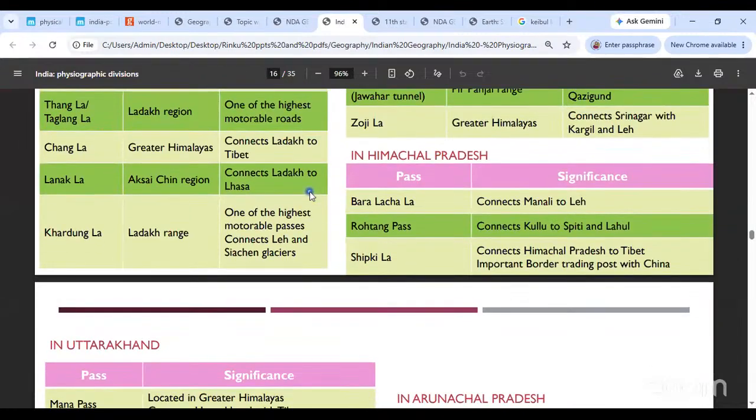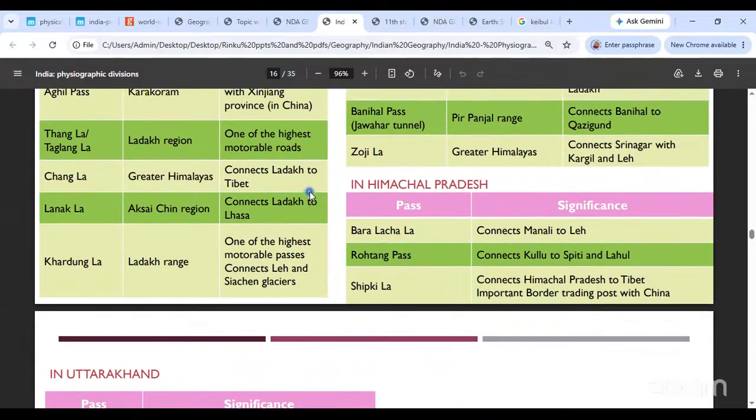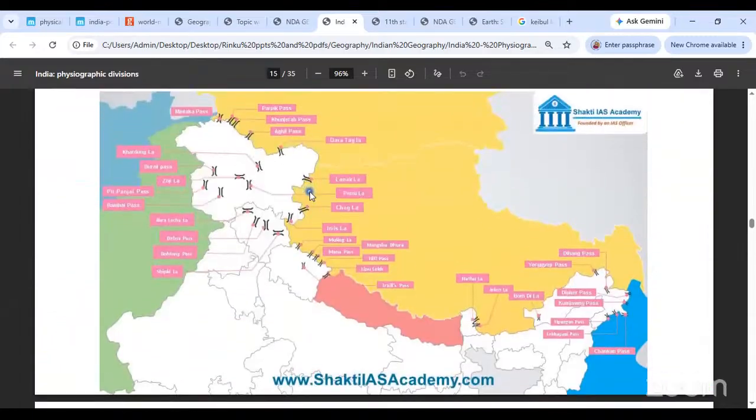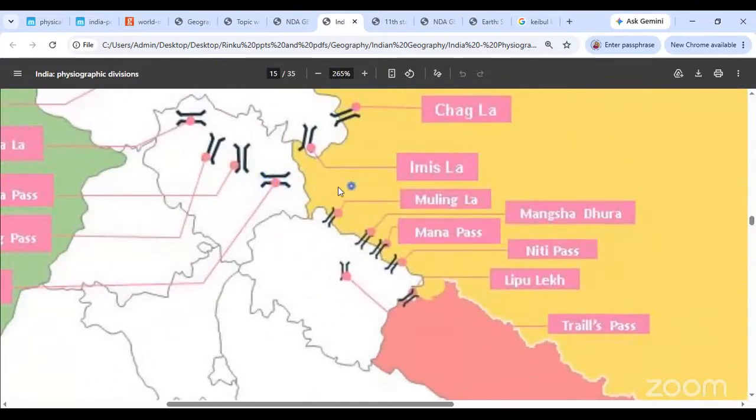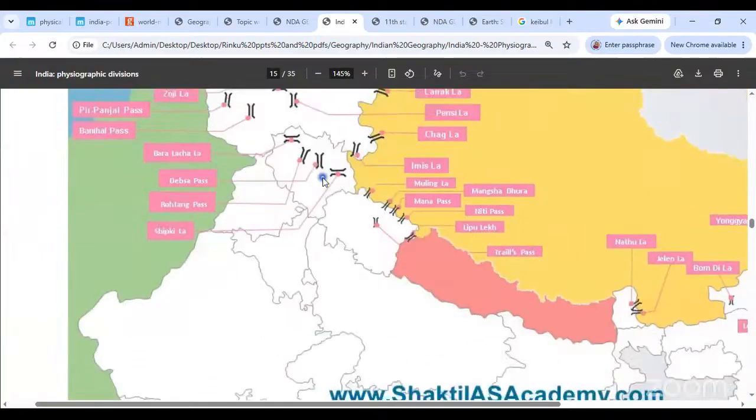In Himachal Pradesh you have three important passes: the Baralacha La, Rohtang, and the Shipki La Pass. Like I said, Baralacha La will connect Manali to Leh. Rohtang will connect Kullu to Spiti and Lahaul. And Shipki La is an important border trading pass. Remember, I said from here you go straight out towards Tibet. This will connect this Indian region to the Tibet region. That is going to be the Shipki La Pass.